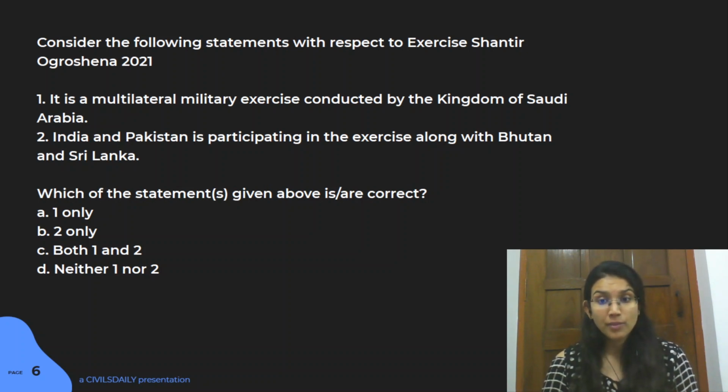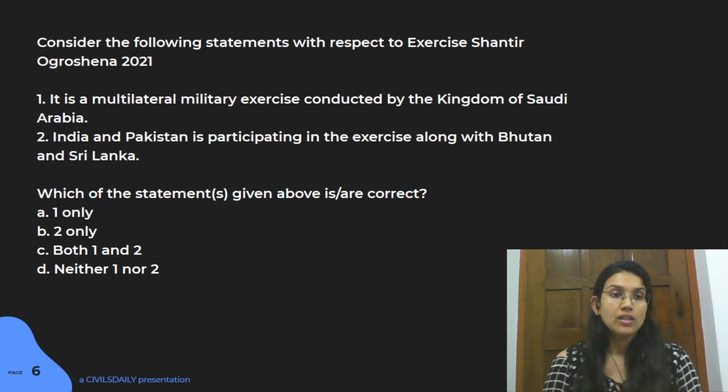India is participating very much. So we have Bhutanese army, we have the Sri Lankan army, we have the Bangladeshi, we have the Indian contingent which is participating. There are multiple military observers like US, UK, Turkey, Saudi, Kuwait and Singapore. So they all are part of it. So yeah, Pakistan is not part of it, and I don't think it will be part of it. So answer here is D. Now this was also a news in your current affairs, so make sure you're revising all that.